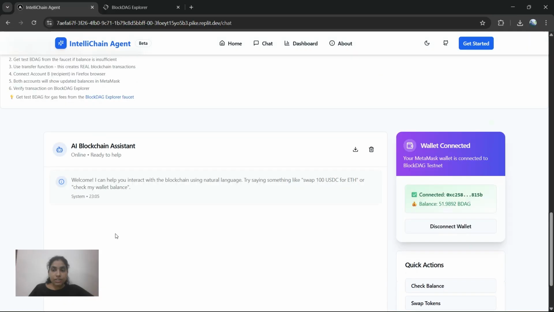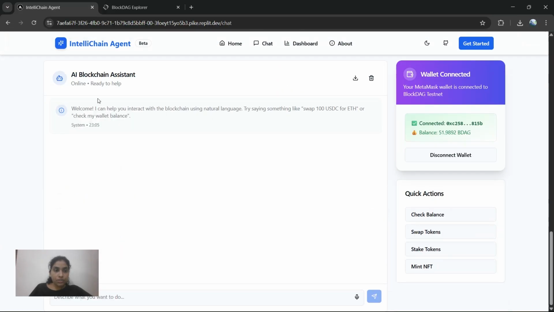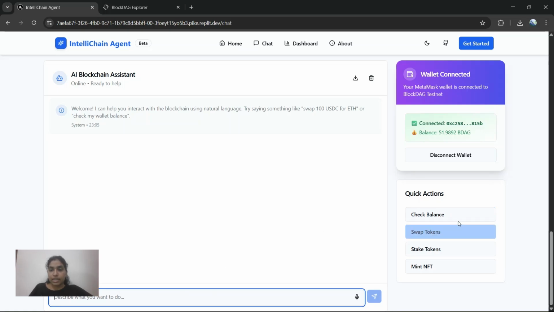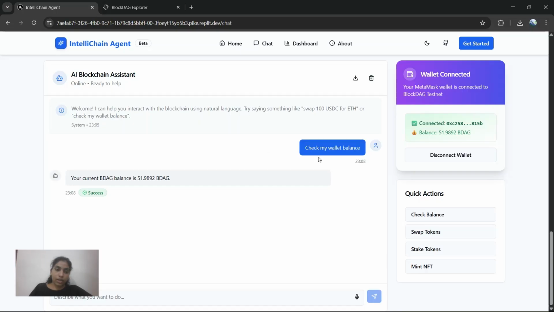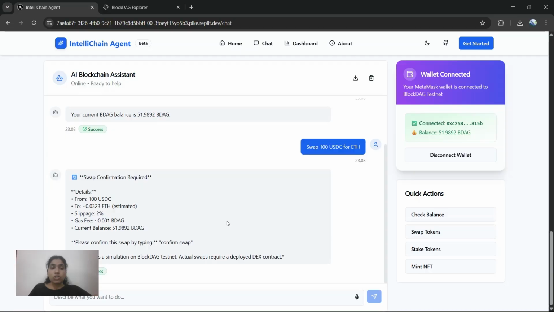Here it is clearly visible, and here also you can chat with the AI blockchain assistant to ask for information, like check balance. You can check your balance here, or swap tokens. Actually, swap tokens is just a simulation we have done, because in testnet mode currently swapping tokens cannot be done. So we just made a simulation for that.